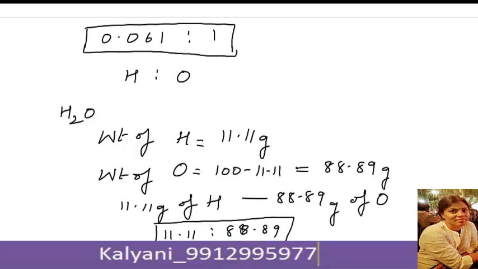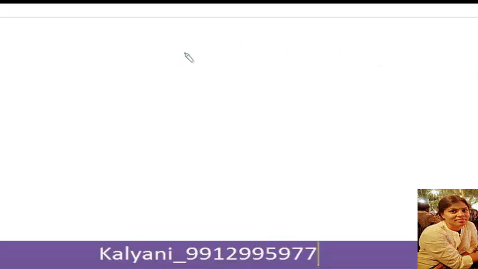Now let us compare the two ratios, that is 0.061 by 1 is to 11.11 divided by 88.89.